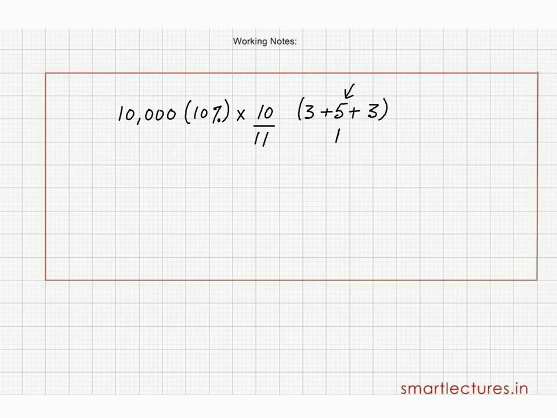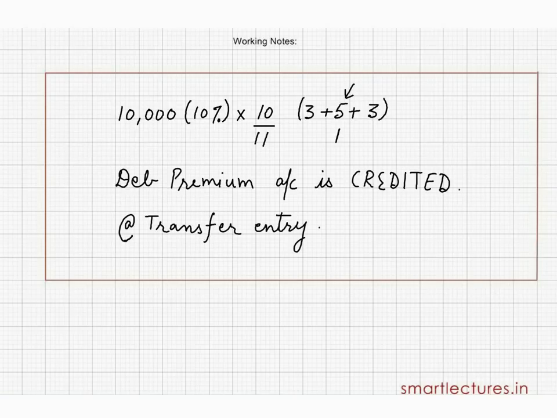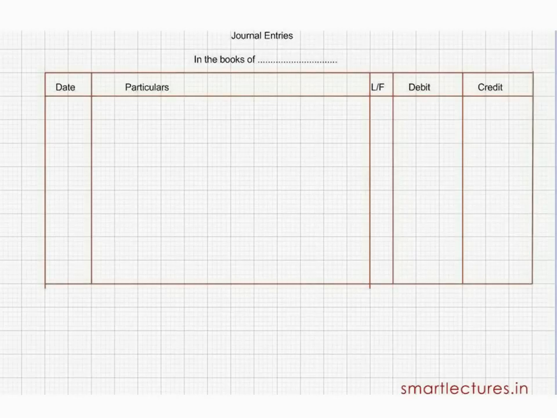Naturally, there are 3 installments, so 6 journal entries will be passed. And secondly, this is the question of premium. So debenture premium account will be credited at the time of transfer entry, and it should be credited at the time of allotment, because it's clearly stated in this question that premium is included in the allotment. Be careful, debenture premium is always credited at the time of transfer entry. So the journal entries.